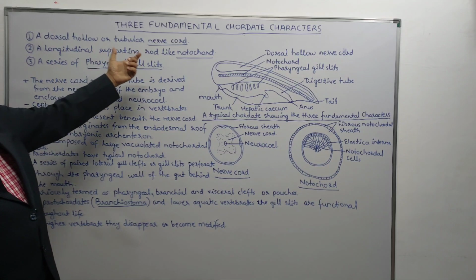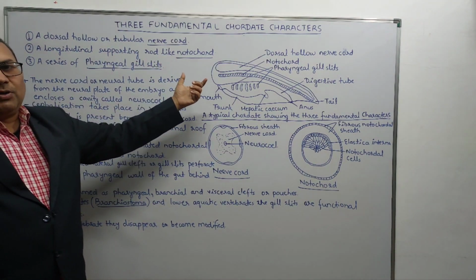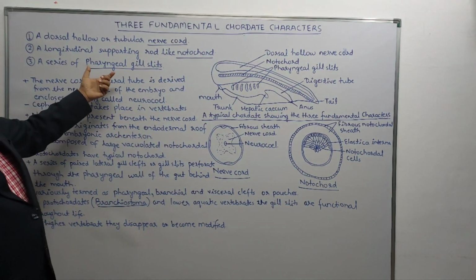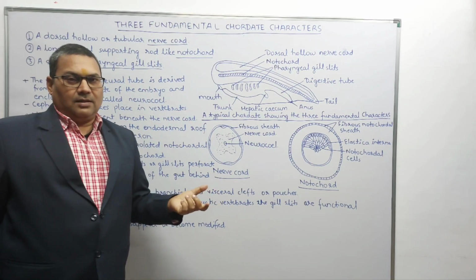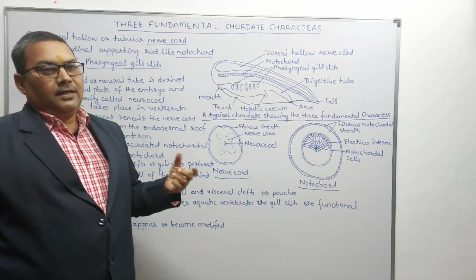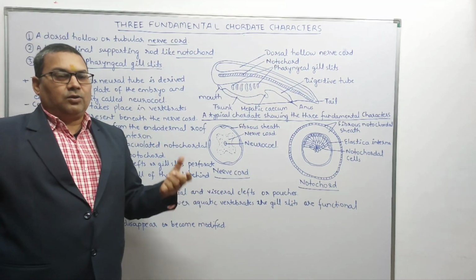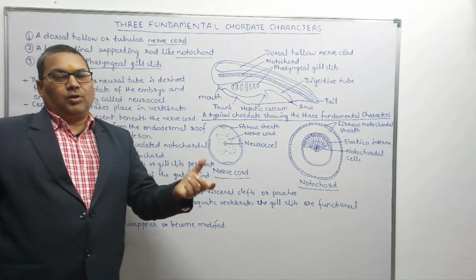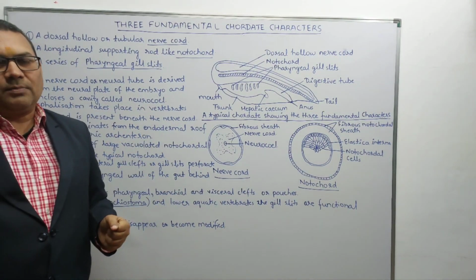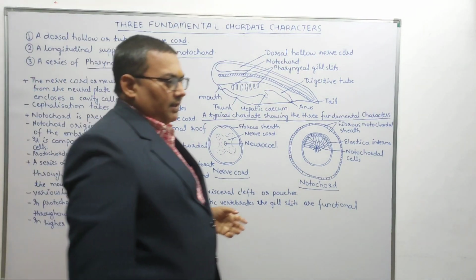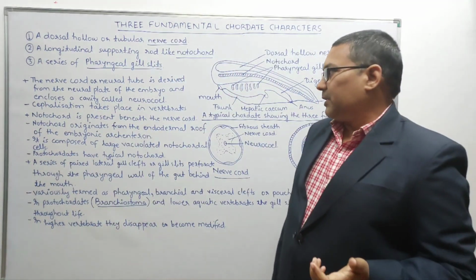The notochord gets modified into the vertebral column, and the pharyngeal gill slits finally become gills in the fishes, and in the land animals they get modified into lungs, because the terrestrial animals have a pulmonary type of respiration.